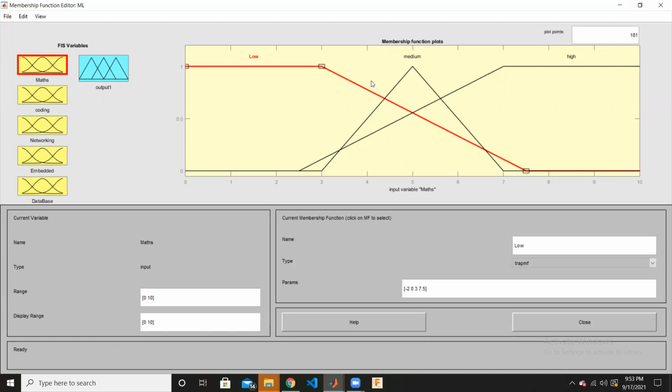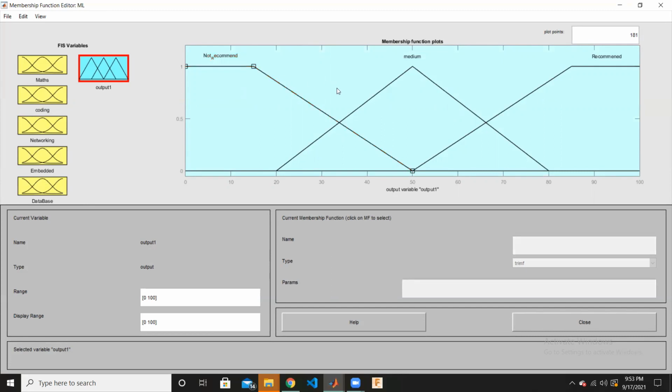For the membership function, we are taking the person as having high skill from 2.5 to 7.5 as the skill increases. And if the person's skill goes from 7.5 to 2.5, the skill is reducing. So under 2.5 it's low, above 7.5 we take it as high, and in between we take it as medium skill. Likewise, all input variables are created like this.